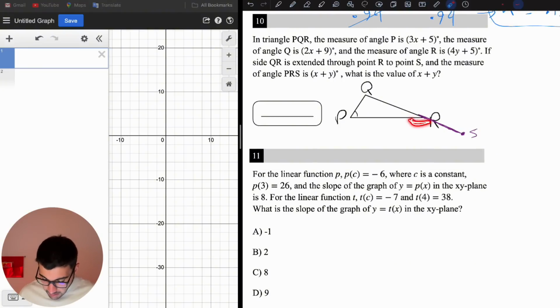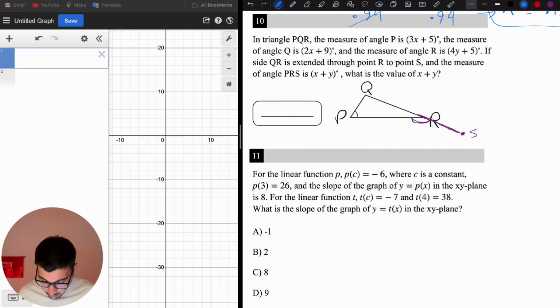This angle is the angle that is outside the triangle, and I always know that it is 180 minus the angle that is inside the triangle. So this angle is equal to this plus this, always. If we compare it to other angles, this angle is going to be P plus R, this angle is going to be Q plus R, and this angle is going to be Q plus P. That's what I know.